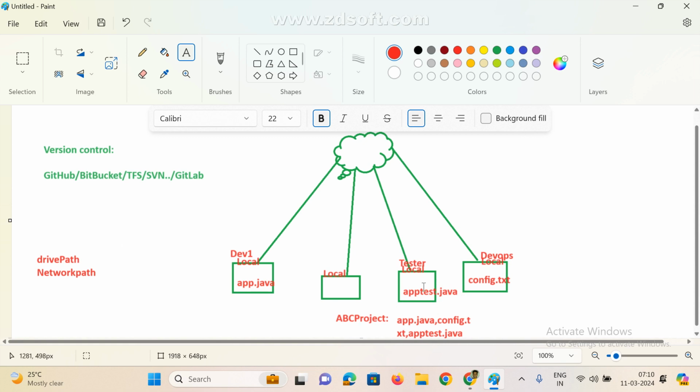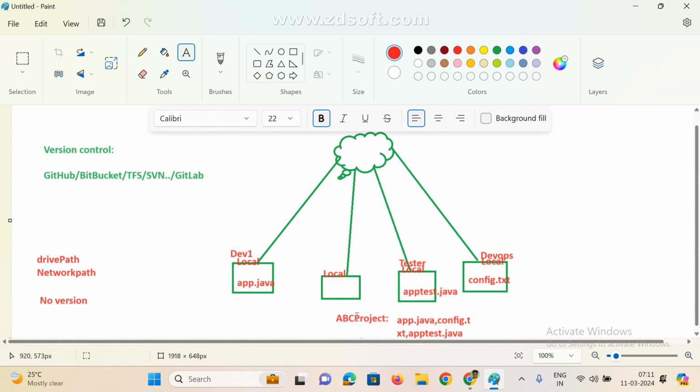Every day, whatever they implemented, everyone keeps in the particular path. But the main drawback here is there is no versioning. Who created this file? Developer one copied and pasted into the particular path. The tester also, whatever he implemented, just copies and pastes into the particular path. So there is no versioning. Versioning means I need tracking history.